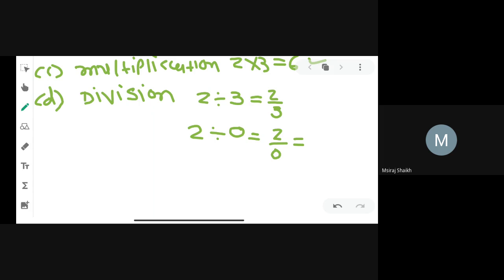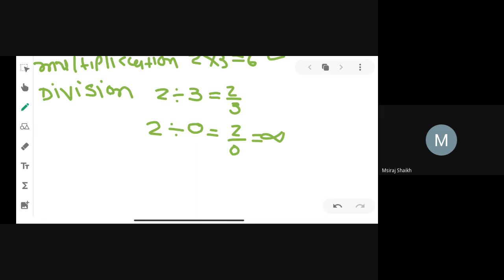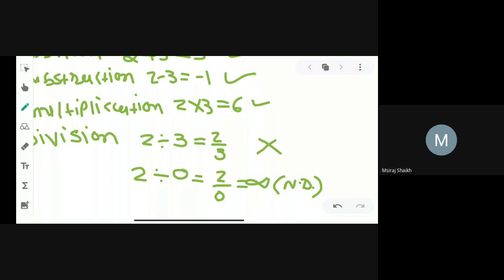No, beta. 2 divided by 0 is infinite, not defined. What is the answer? Not defined. So if the final answer is not defined, how can we say that it is closure under the division? So it means in division, it is not closure. Are you getting it?